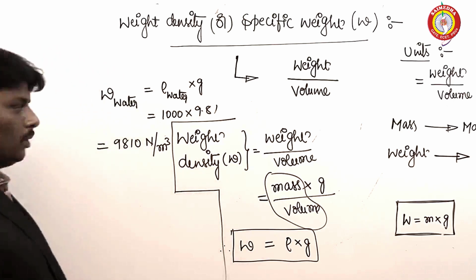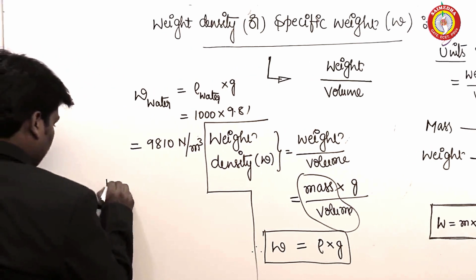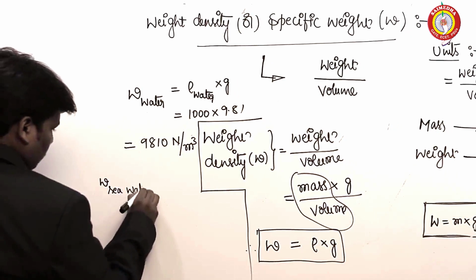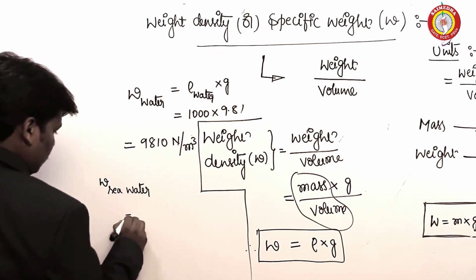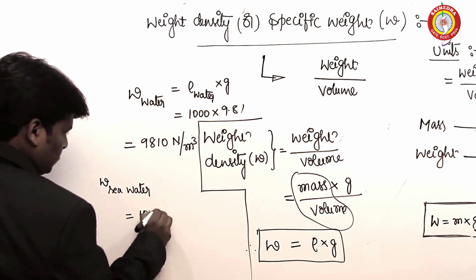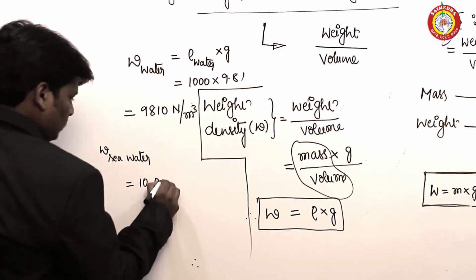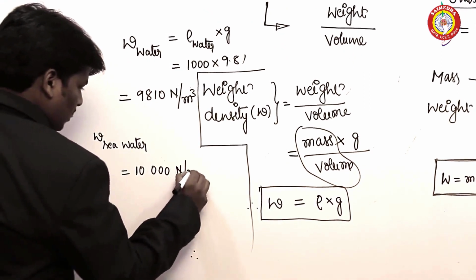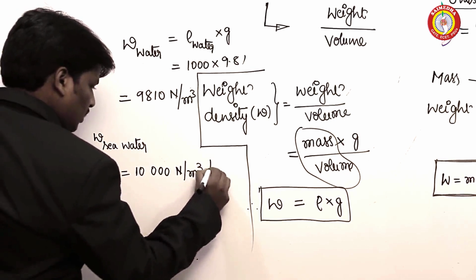With the addition of impurities, the density of a fluid may increase proportionately. The weight density of seawater is not equal to 9810 because the seawater contains dissolved salts.